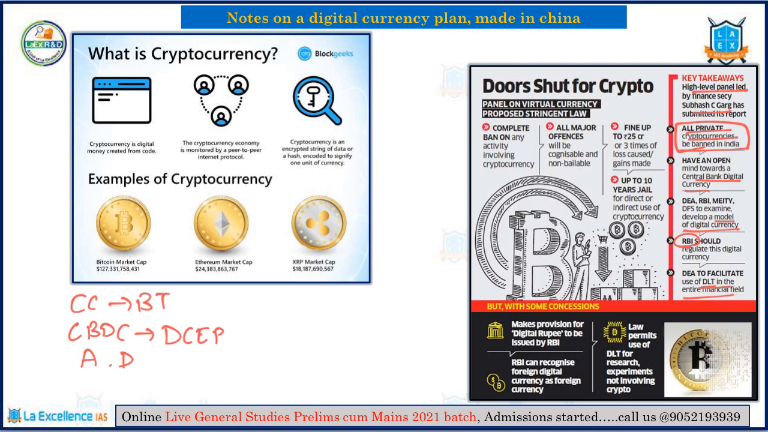in the entire financial field. If you are using any cryptocurrency, the offences will be made cognizable and non-bailable, and a fine of 25 crore or 3 times the loss or the gains made from the usage of cryptocurrency has to be paid, and a jail term of up to 10 years will be given for the indirect or direct use of cryptocurrencies. So in India, we can say there are stringent provisions against the use of virtual currency.